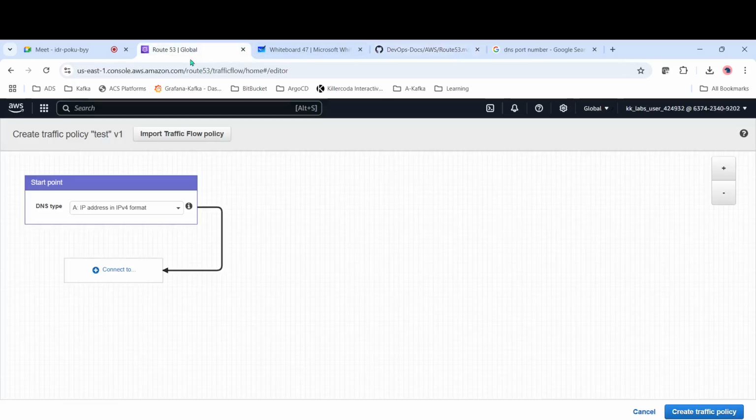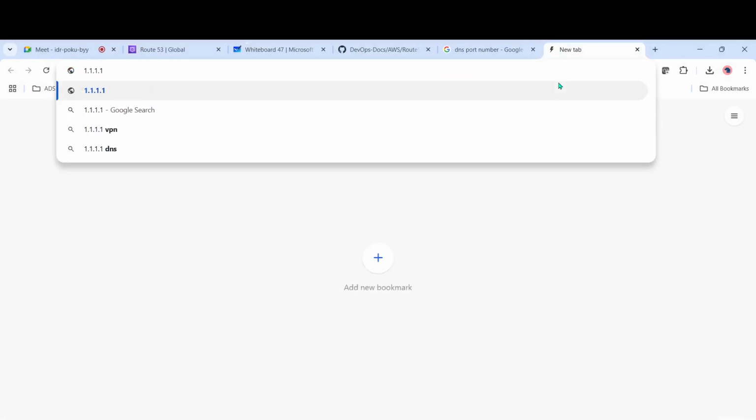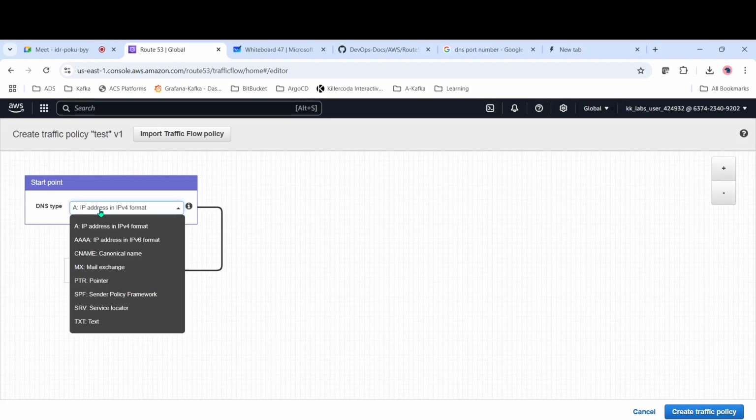So how can we configure this one? For example, this is the starting point. Let's say you have an application hosted on 1.1.1.1. Let's assume your application is hosted on this one. Here it is asking for an IP address in IPv4 format. It can be IPv4, IPv6, CNAME, mail exchange, like an MX record, or pointer, whatever it is. Now let me select IPv4 format.